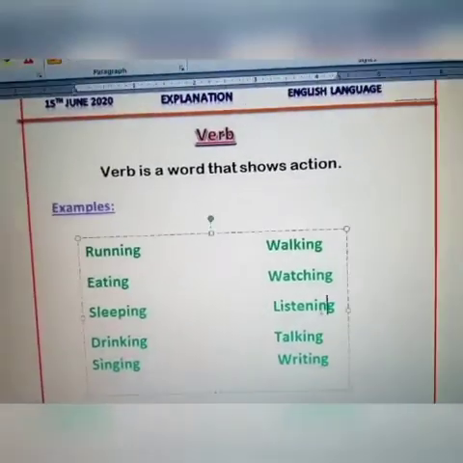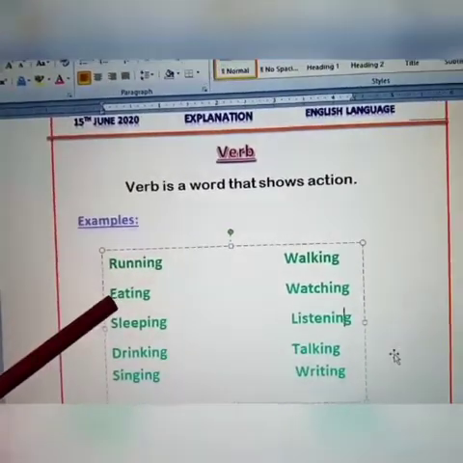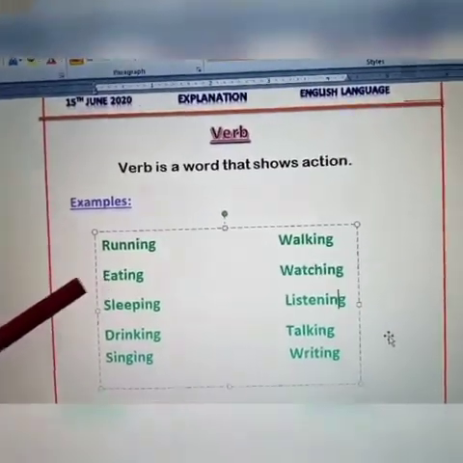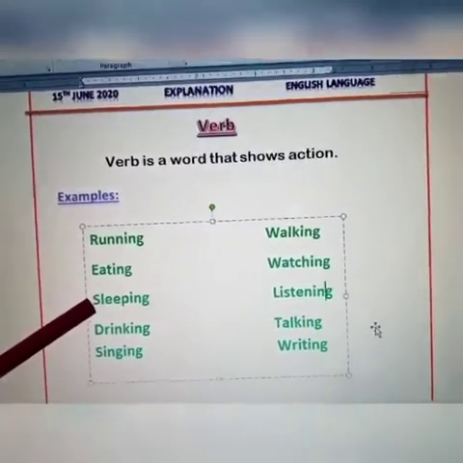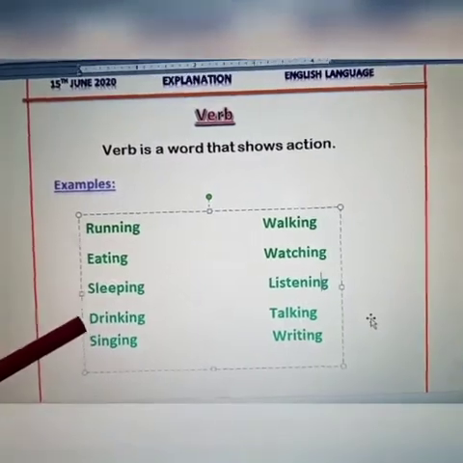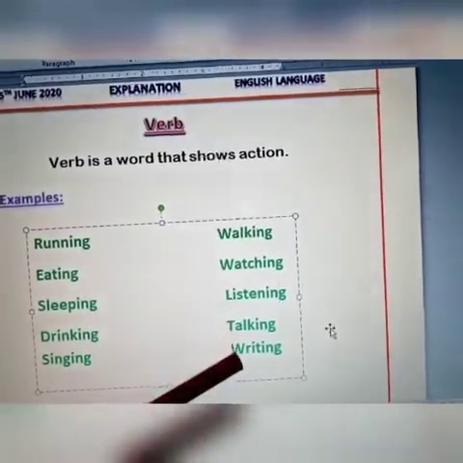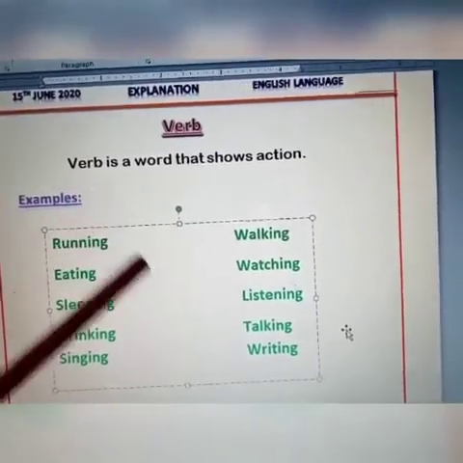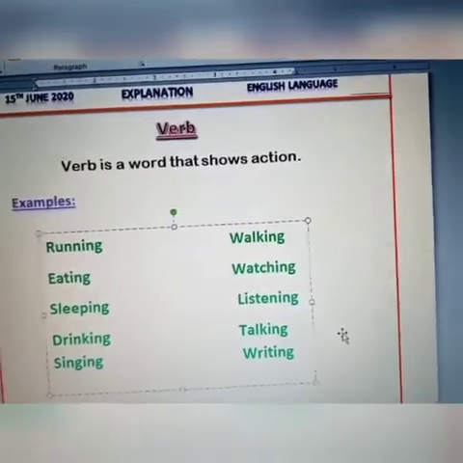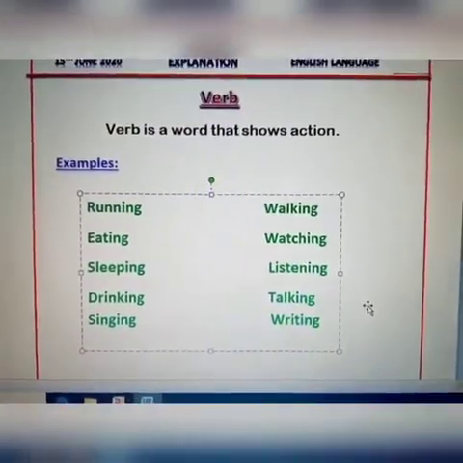When you eat something, that is also an action, so it is called a verb. When you sleep, that is also something you are doing, right? So that is also called a verb. Drinking, singing, walking, watching, listening, talking, and writing, all these things are called actions, and the action is called a verb. A verb is basically an action. Whatever you do, that is called a verb.